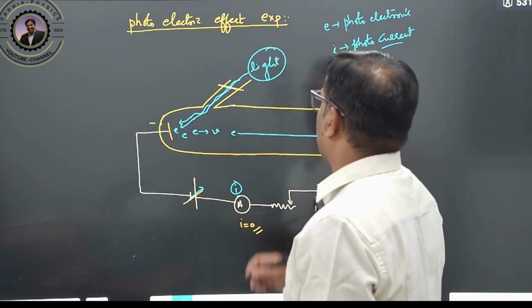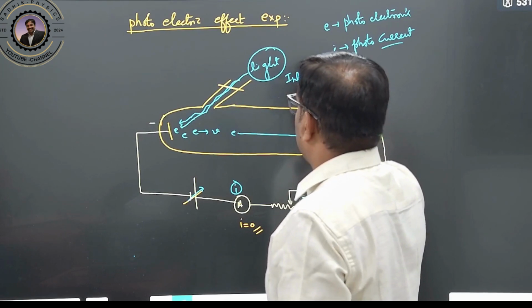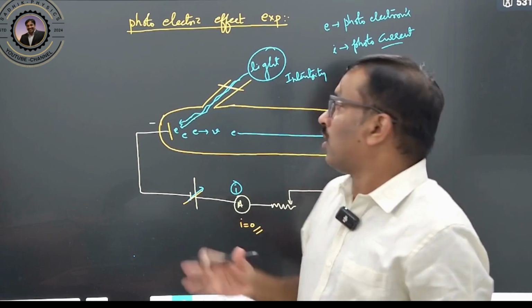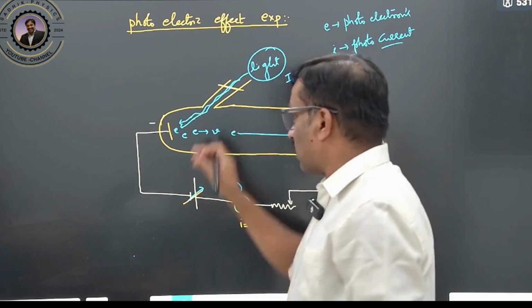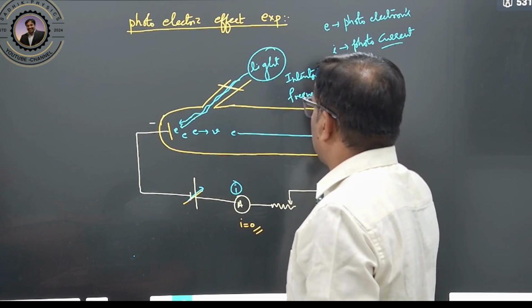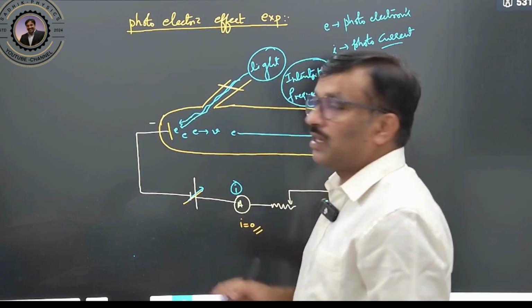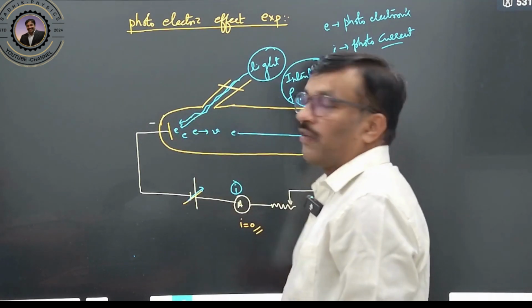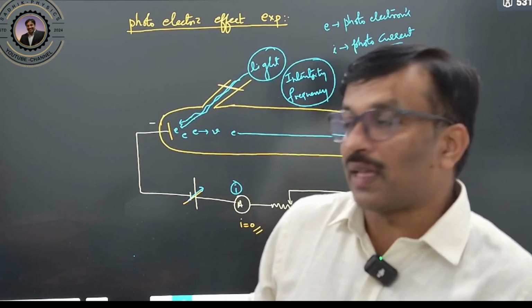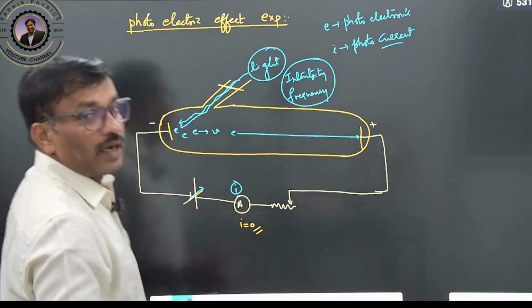We can study the effect of the intensity of light, and also the frequency of light. These are the two properties. We will change them and observe the emission of electrons. Here one more important point we require: we want to calculate the maximum kinetic energy of these electrons.